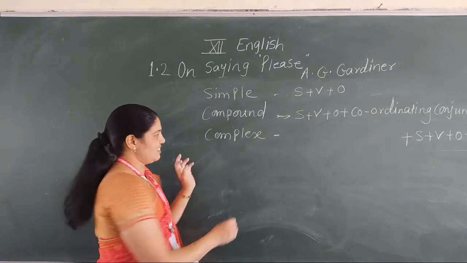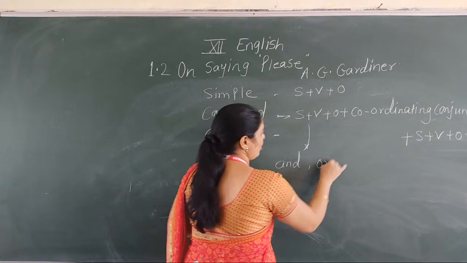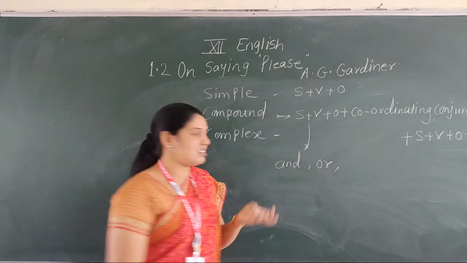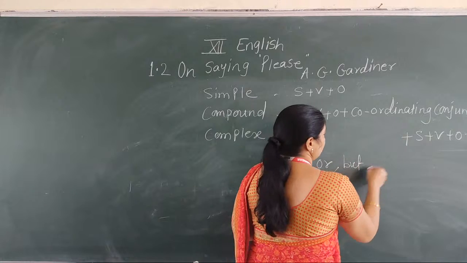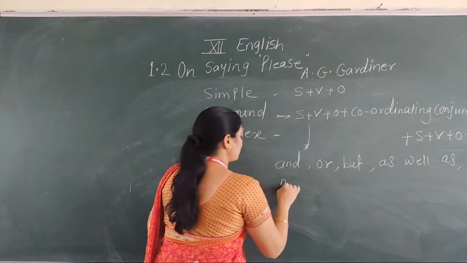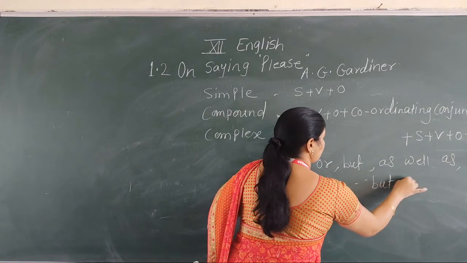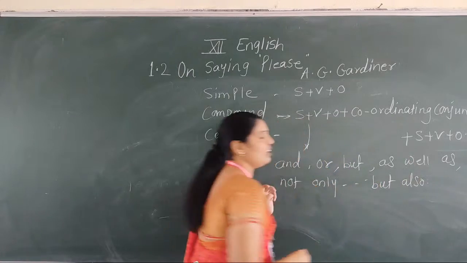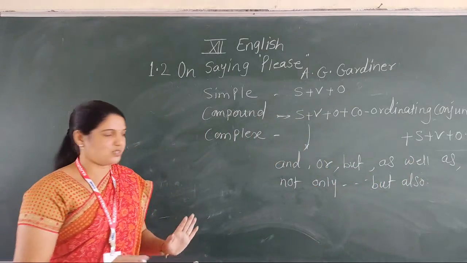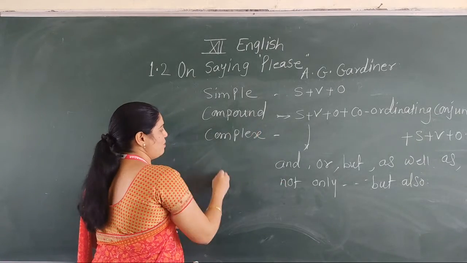Here the coordinating conjunctions are and, or, but, as well as, not only but also. All these are called coordinating conjunctions. Okay, and with the help of these conjunctions, we make the compound sentence.